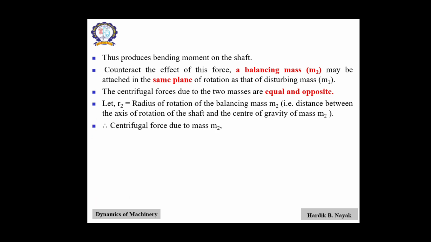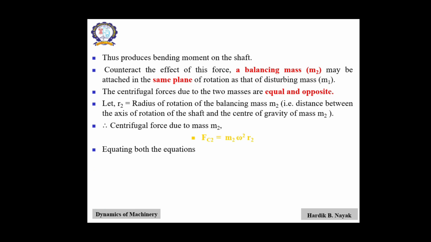So the centrifugal force due to mass m2 always acts radially outward. So it will be Fc2 equal to m2 omega square r2, where Fc2 equal to centrifugal force due to mass m2, m2 is the balancing mass, omega angular velocity, and r2 the radius of rotation of mass m2.